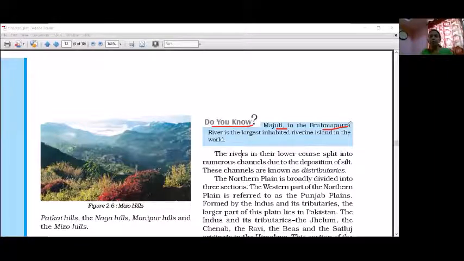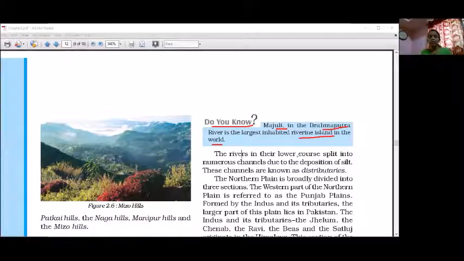Through this you can get an idea how the Brahmaputra erodes the land and brings the silt. This is the largest riverine island, not only island, in the world. Majuli is the largest riverine island in the world, which is formed by the Brahmaputra. So the erosion part is seen here.